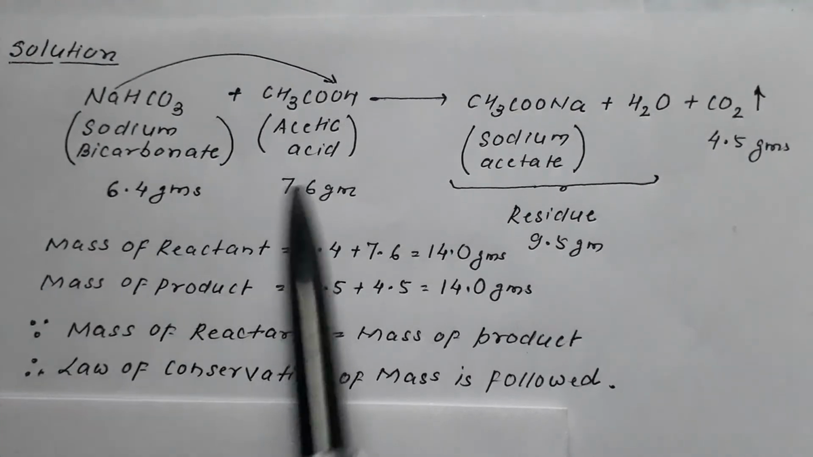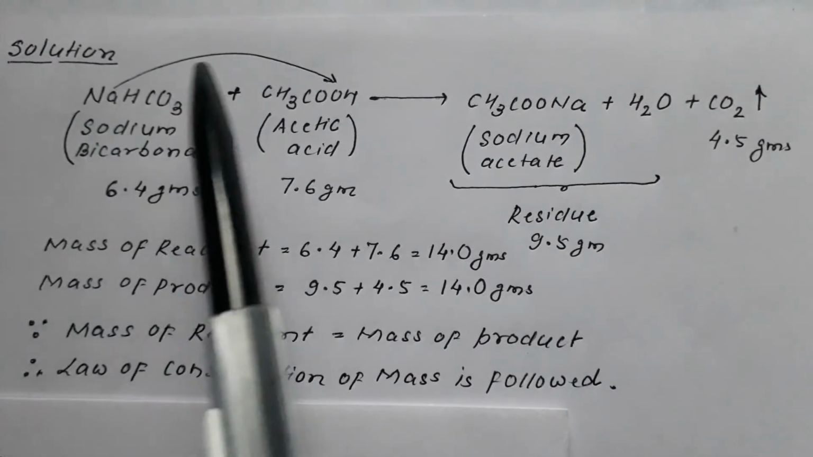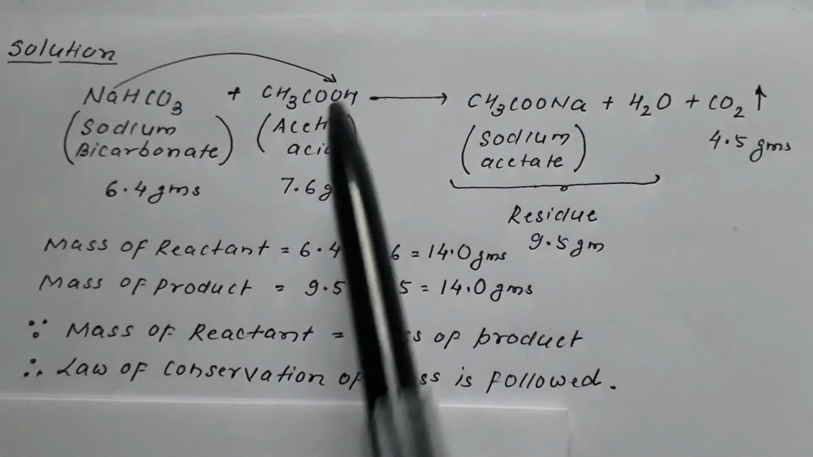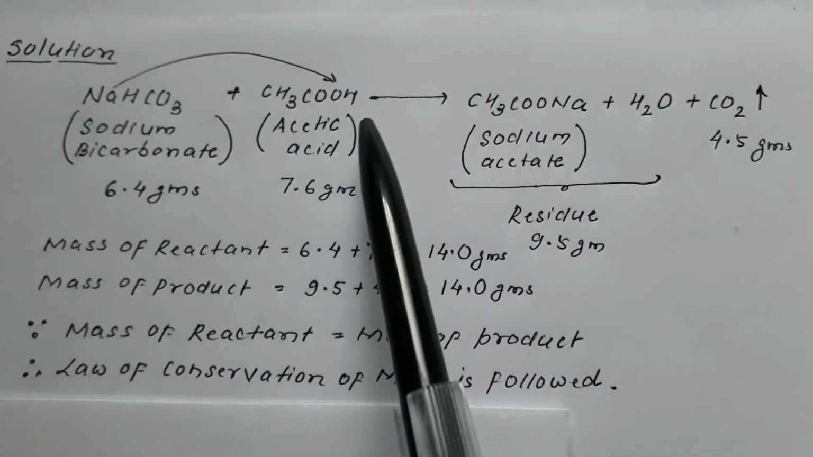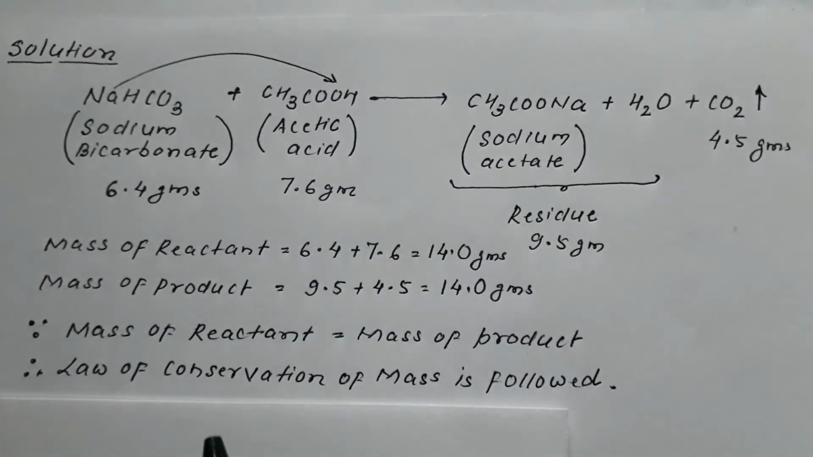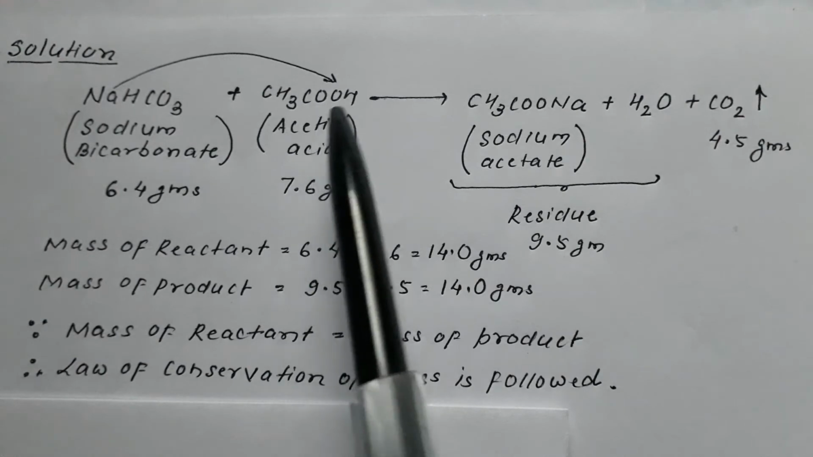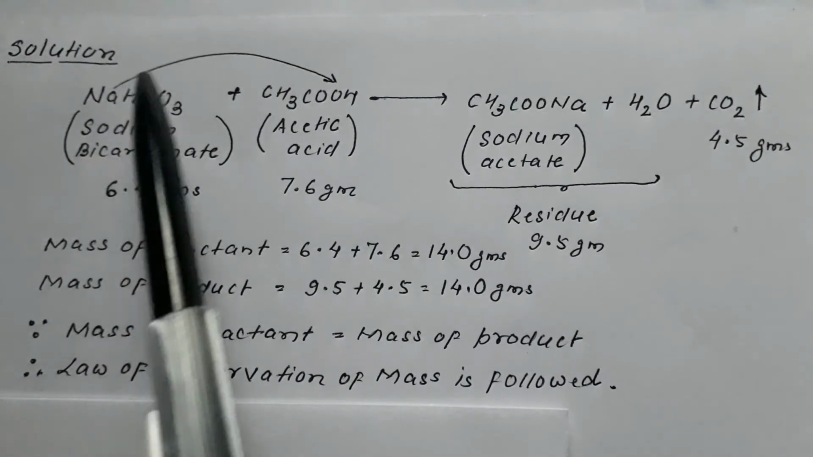Now when this sodium bicarbonate comes in contact with acetic acid, this is acid, this is base, an acid base reaction takes place. What happens? CH3COOH ionizes to give CH3COO minus and H plus. That is, it gives acetate ion and H plus ion. To this acetate ion, the sodium ion combines.